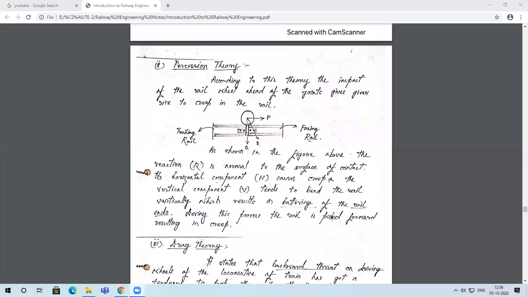So if the vehicle is moving with a force P in the forward direction, and the weight of the wheel acts in the downward direction, then the resultant of this would be R, which is responsible for causing the creep in rails. This resultant R is required to be minimized. To minimize this resultant R, you need to reduce the contact area that comes in contact with the wheel. The best way to do that is to see to it that the rails are maintained at a proper level. So this is about the percussion theory.